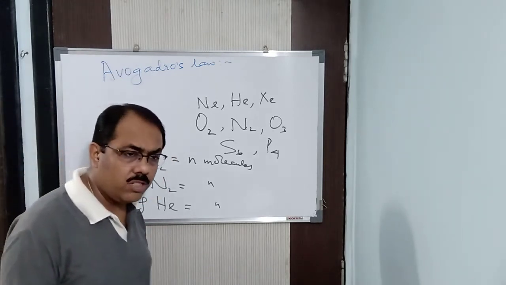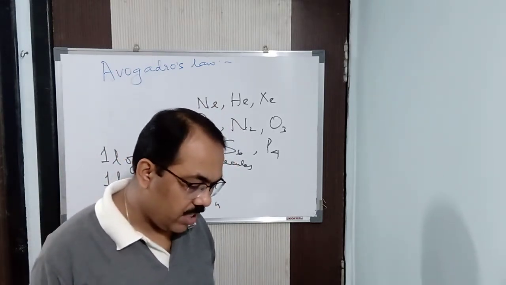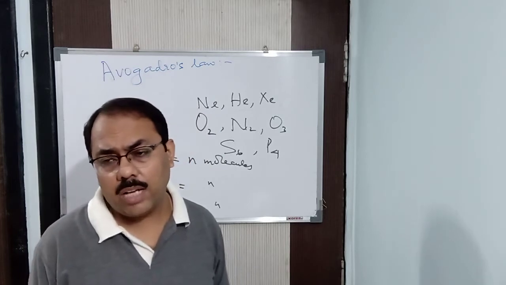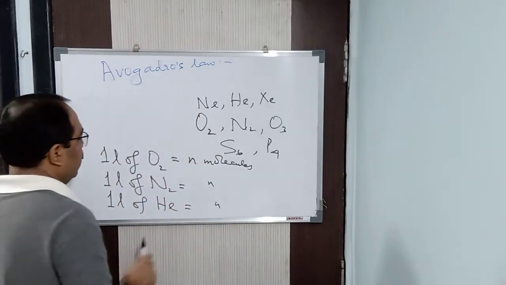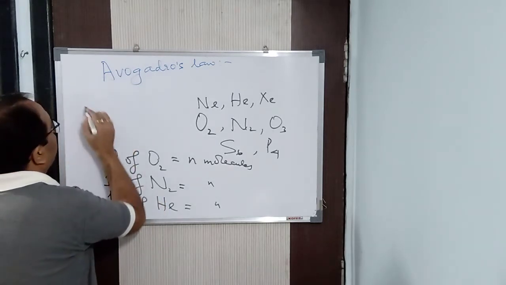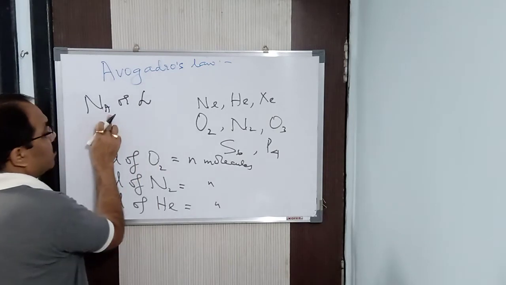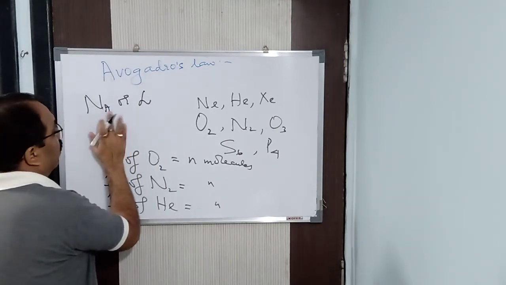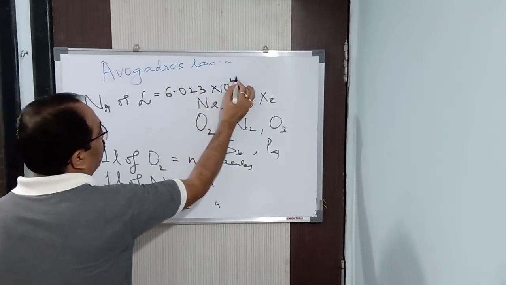Now, not only molecules, it is also true for atoms as well as ions. That is what Avogadro's law suggests to us. Avogadro also gave us a number, which is Avogadro's number, denoted by the letter N_A or L. Now this A should be small, it should be a subscript. What is the value? 6.023 into 10 to the power 23.